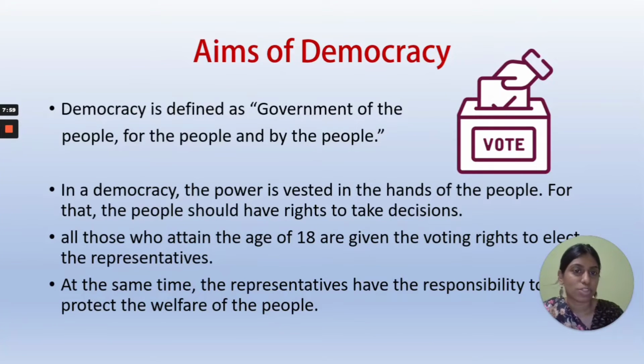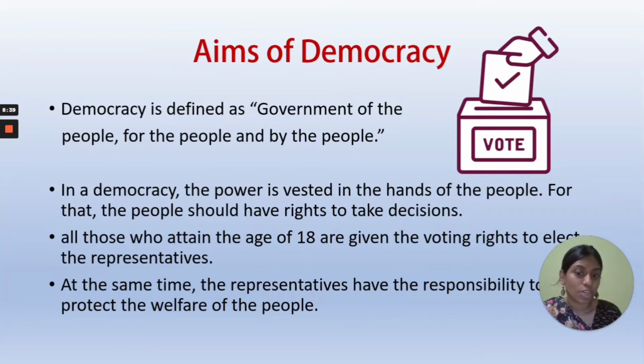Now we will see about the aims of democracy. As we saw before, Abraham Lincoln defined democracy as government of the people, for the people and by the people. So, in a democracy, the power is in the hands of the people. For having that power, the people should have certain rights to take the decisions. So, when a person becomes 18 years old, he has the voting rights and he can elect the representatives. What is the responsibility of the representative? The responsibility is to protect the welfare of the people.